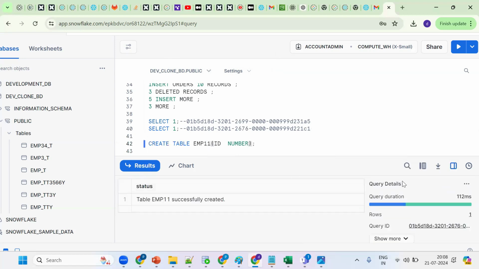Now Snowflake is generating one query ID. Copy the query ID and paste here. Okay, same thing. Now what happened?